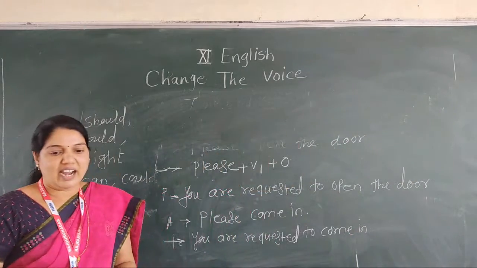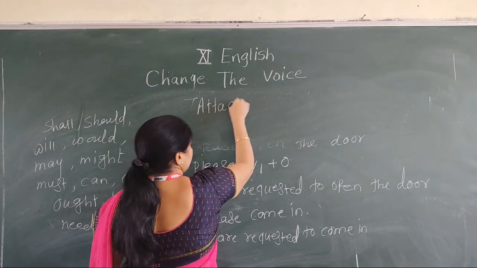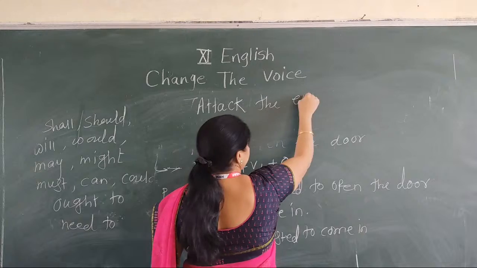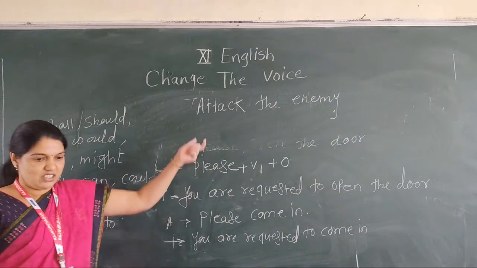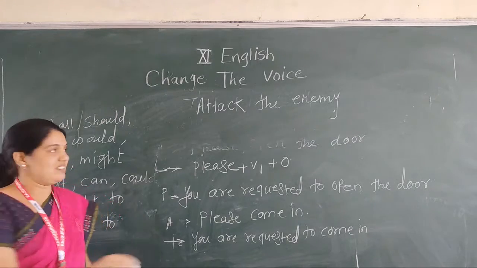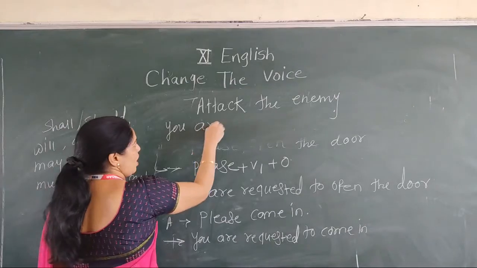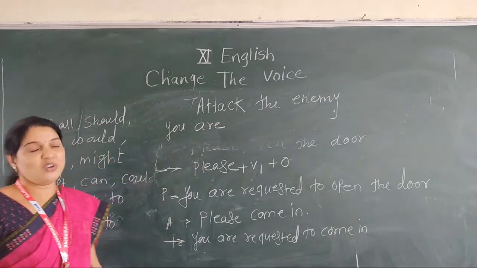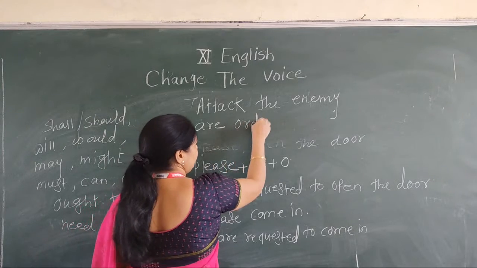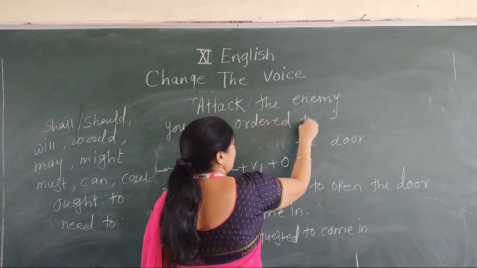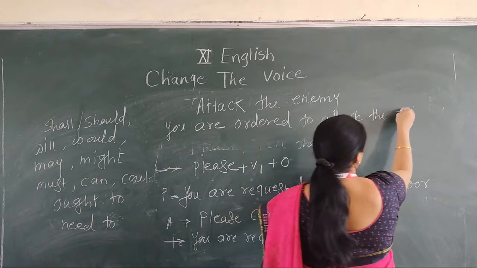Okay. Now the next one, attack the enemy. Now here this sentence shows that it's an order. That's why you write down in passive, you write down your order to attack the enemy.